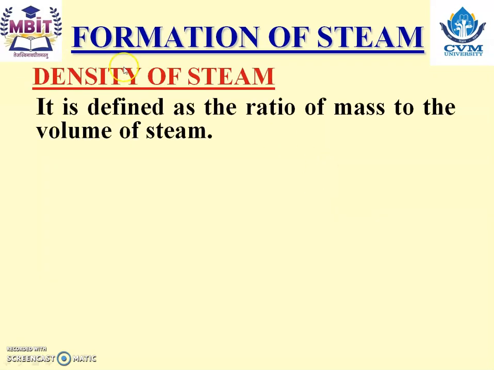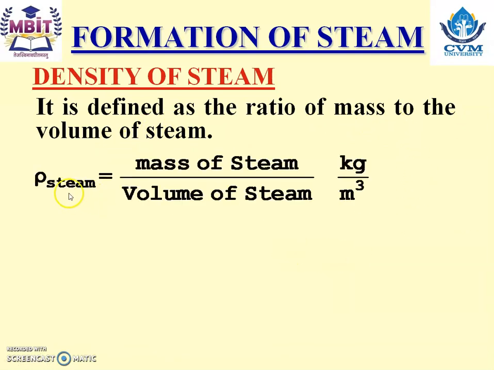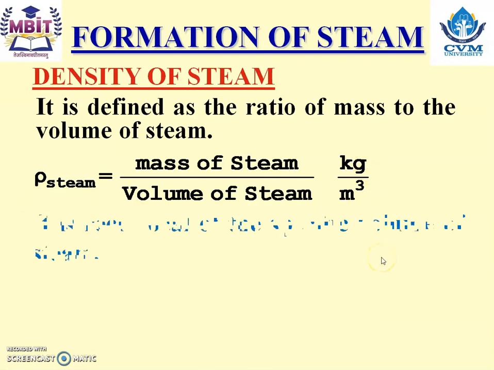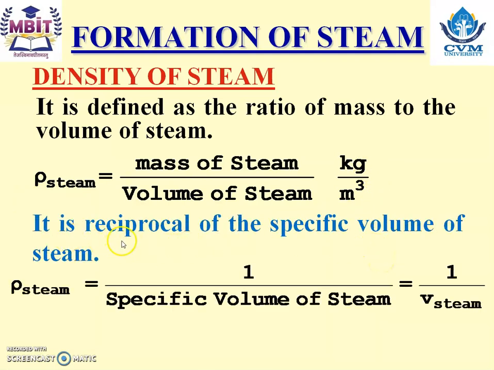Now let us study the density of steam. It is defined as the ratio of mass to the volume of steam. So density of steam is equal to mass of steam divided by volume of steam. Mass is in kilogram and volume is in meter cube. So the unit of density of steam is kilogram per meter cube. It is the reciprocal of the specific volume of steam. So density of steam is equal to 1 upon specific volume of steam, that is equal to 1 upon V steam.